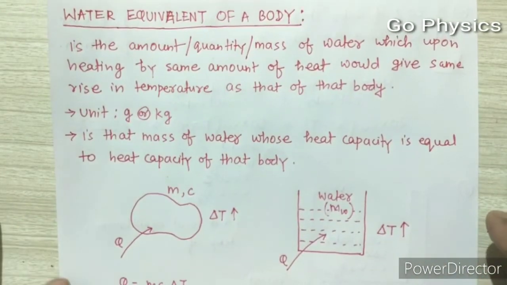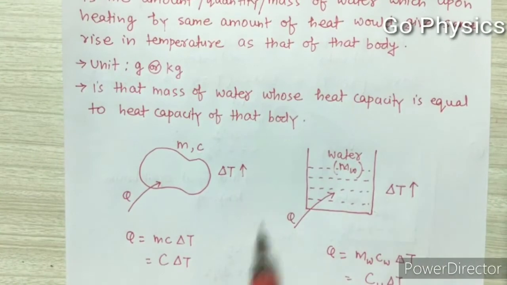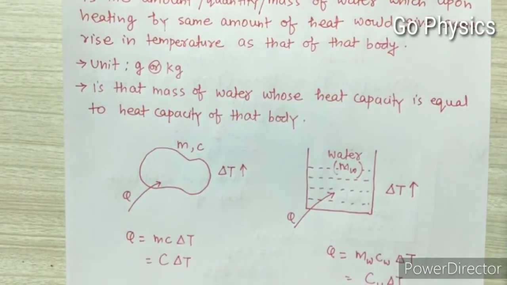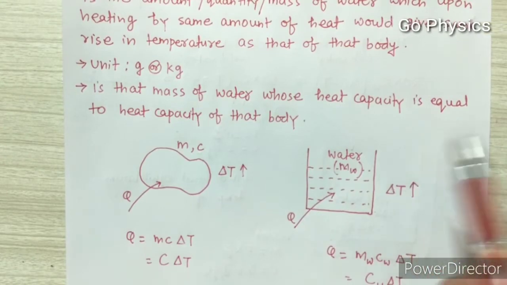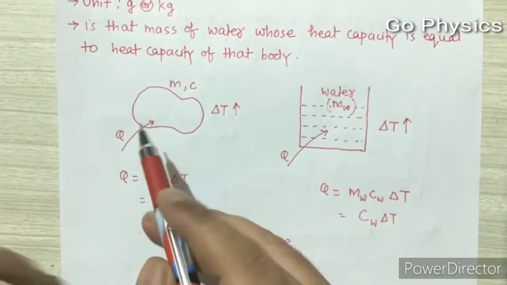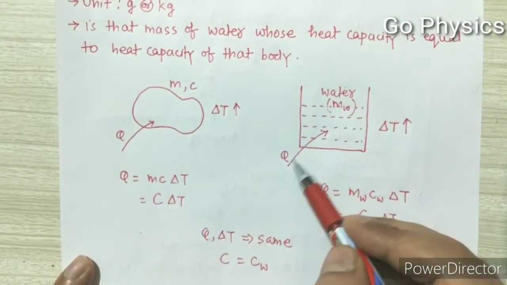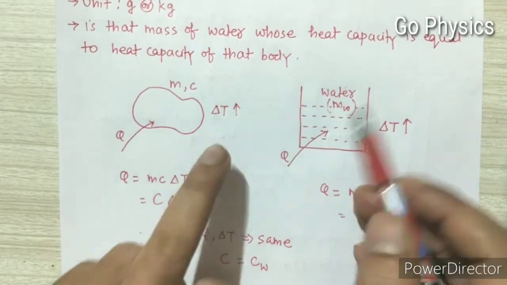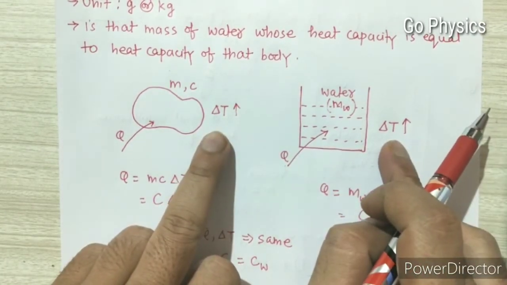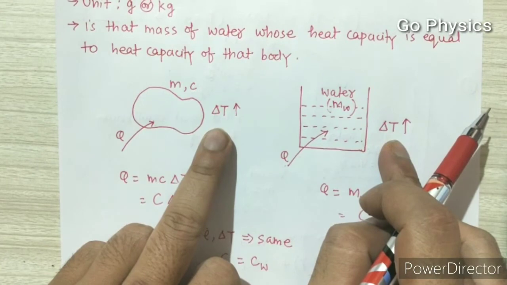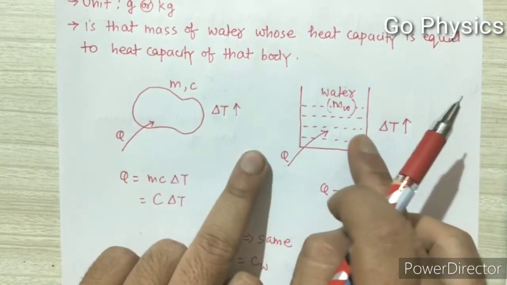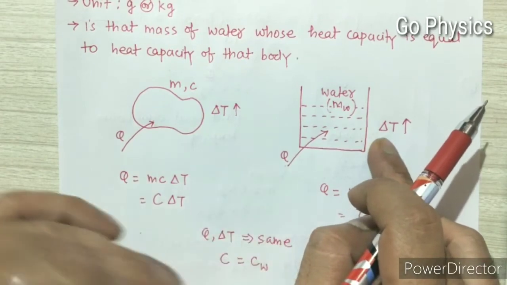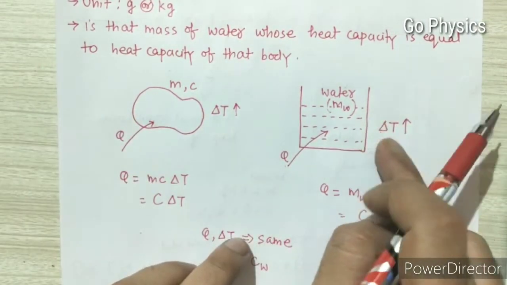Now let's try to understand. Suppose we have a given mass M and we have water on the second side. We are applying the same heat such that the rise in temperature is also equal. The rise in temperature, delta T, of this mass as well as this water is equal. How is this possible?